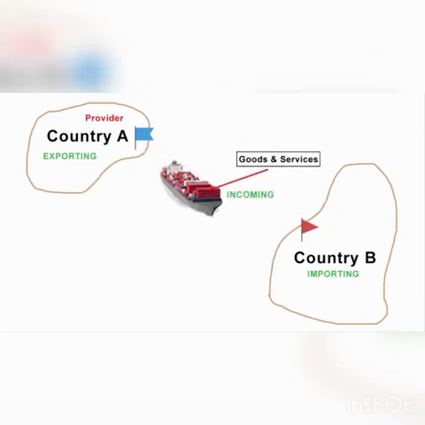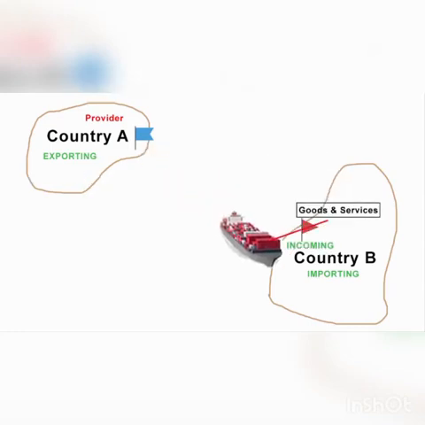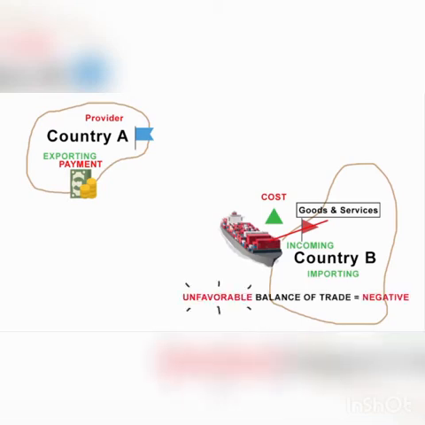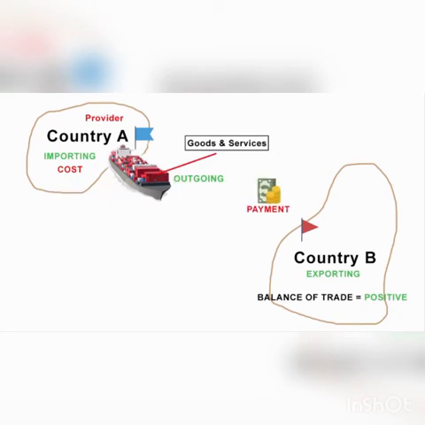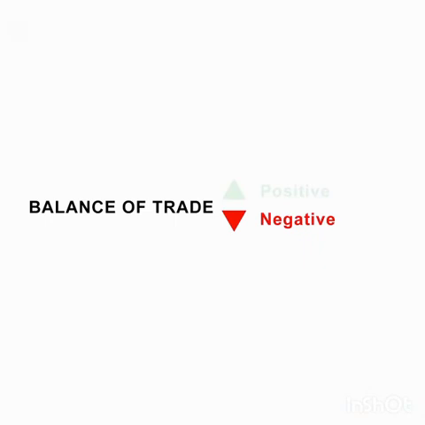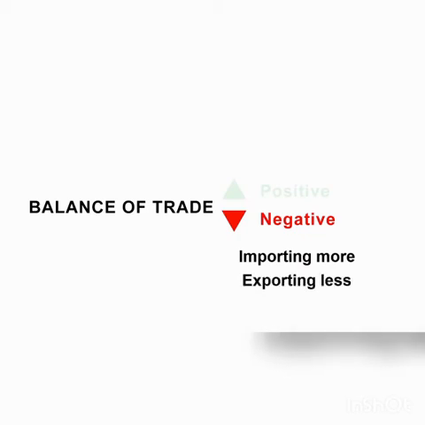If you're receiving more than providing, which is importing more than exporting, then your cost is going to be more than revenue, meaning you'll have to pay more in importing than earning through exporting. In this scenario, your balance of trade is negative, or we call it an unfavorable balance of trade. Now the same value becomes positive when the opposite happens, wherein your export is more than import. Let's quickly summarize this. A negative balance means a country is importing, that is, spends more on buying goods than exporting, which is selling its own goods.